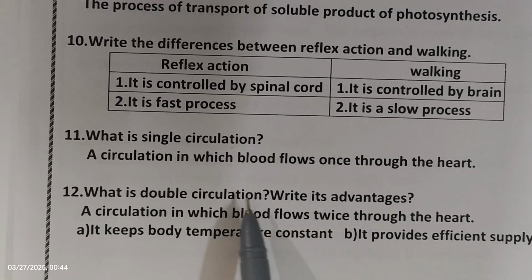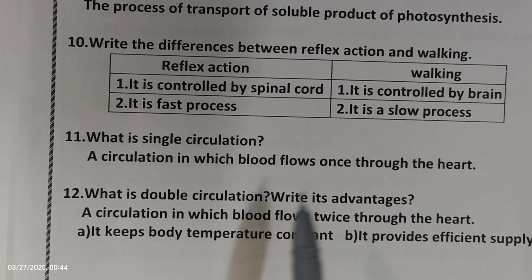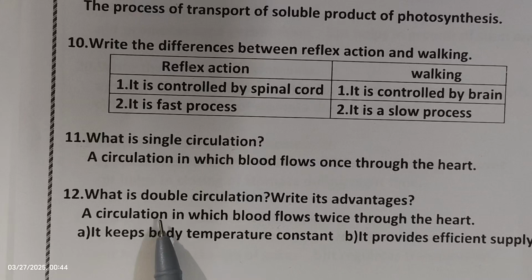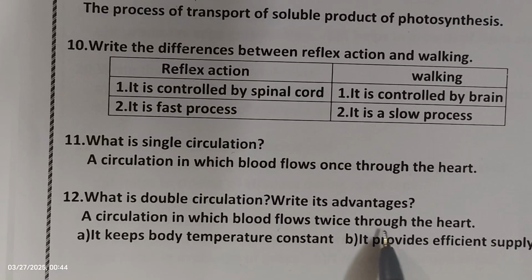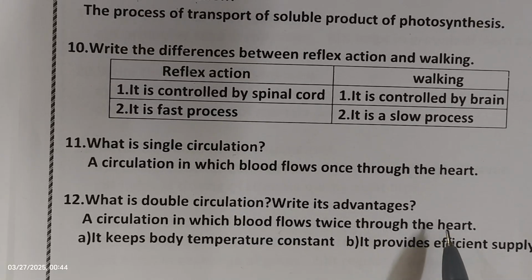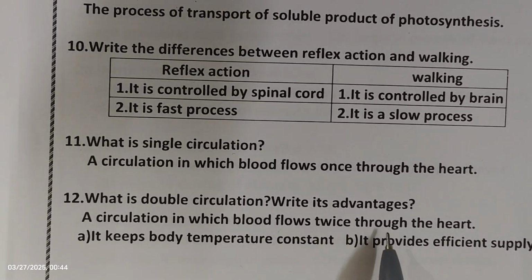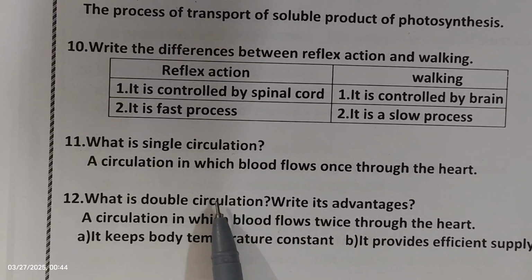In single circulation, blood flows only once through the heart. In double circulation, the same blood flows twice through the heart. Double means twice or two times. A circulation in which blood flows through the heart twice is nothing but double circulation.